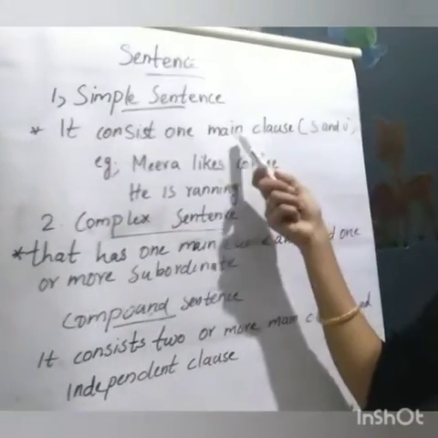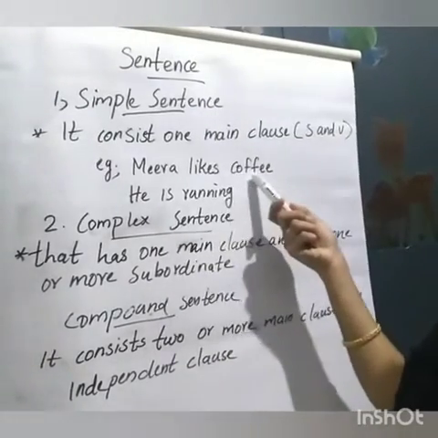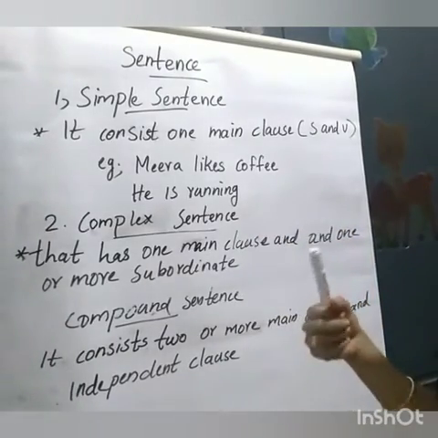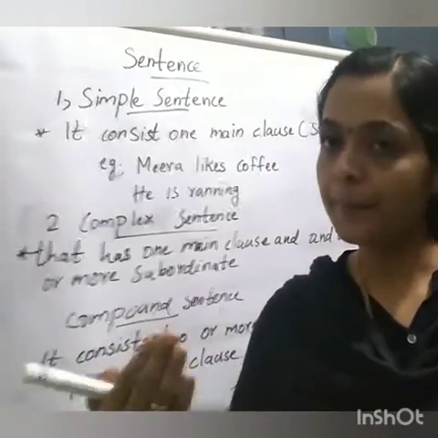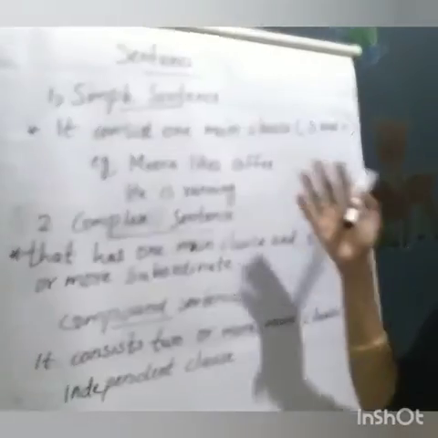What is a main clause? That is an independent clause. So this first part, that is the main clause. Meera likes coffee. He is running. I like coffee. I like to read. All these are main clauses. The simple sentence consists of one main clause.